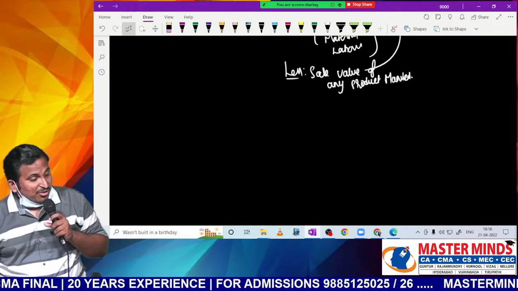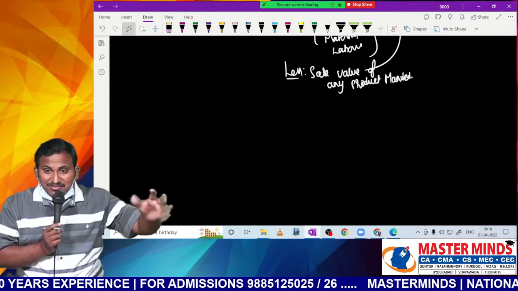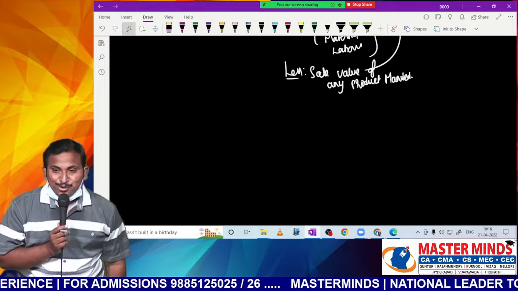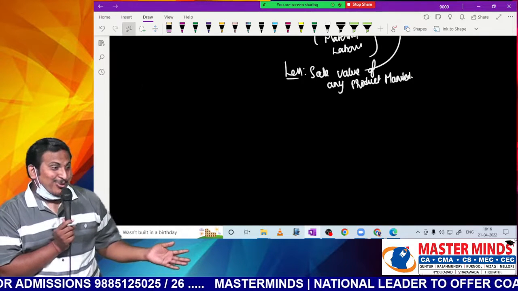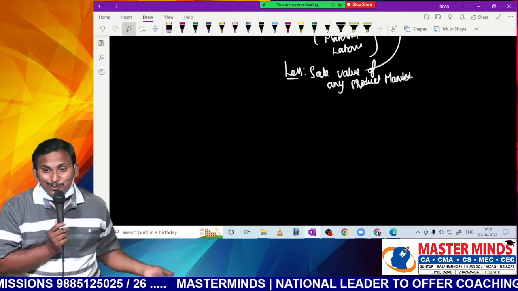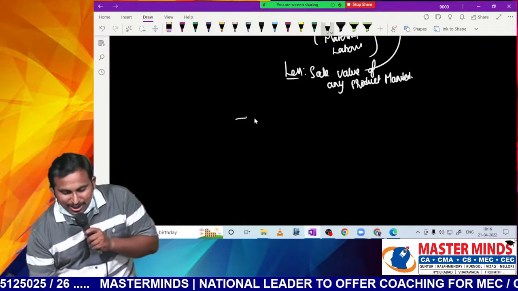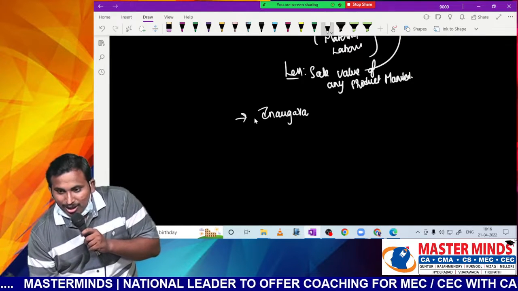Now we have done a lot of hard work. We have purchased, we have imported some machinery. We have installed it. Trial run is done. I think whenever a big machinery is imported, we want to communicate to everybody. We are having great plant and machinery, good production will be there. We are a top company. Like that we want to communicate sometimes. So if you do it grandly, some costs will be there called inauguration costs.